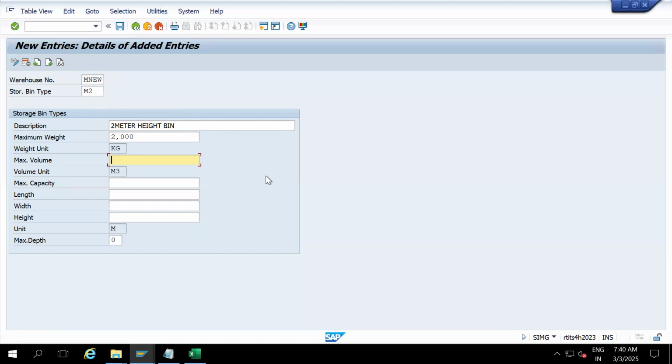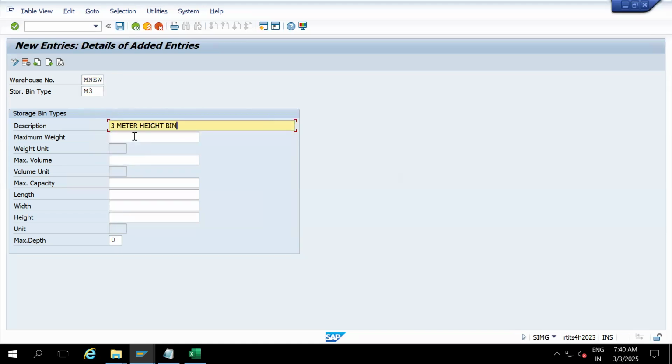Will that mattress go into the bin or not? Your tubes, iron channels, iron rods are going to occupy more volume. It could be width or length, but the weight is less. So that volume parameter also you can consider. You can input length, width, height also. Enter, save it. So M1, M2, and one more, M3.